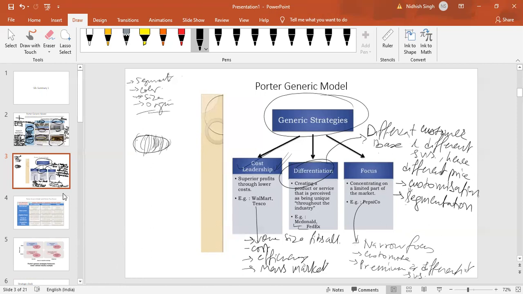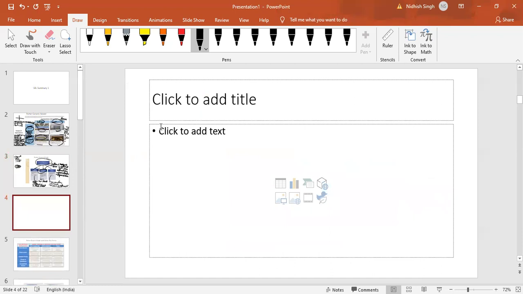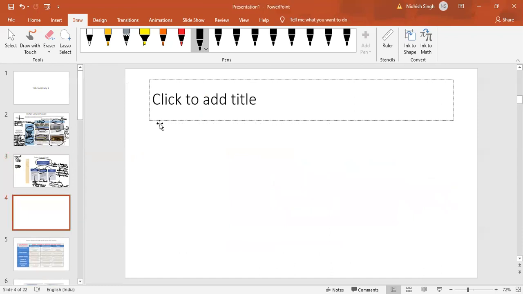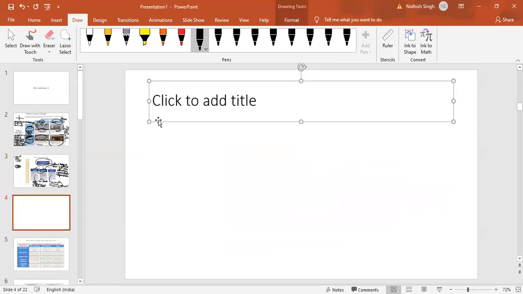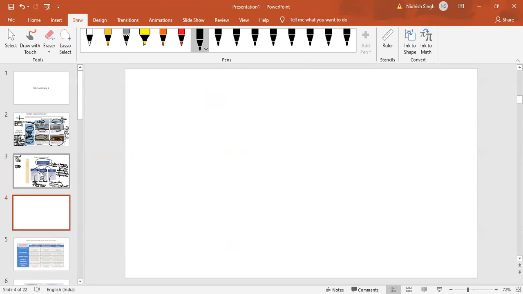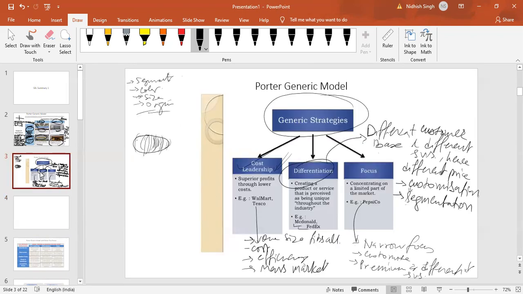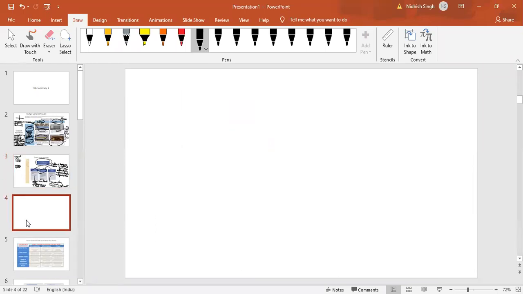So we have been using these words differentiated segment, but I think if we don't introduce a concept from marketing, some terminologies and key concept, it is hard to really visualize what we mean by all these fancy terms: differentiation, segmentation, customization. Because this concept also falls into the ambit of the syllabus of various marketing textbooks.